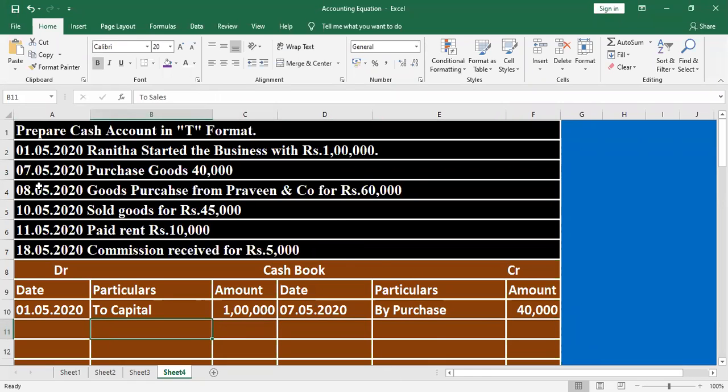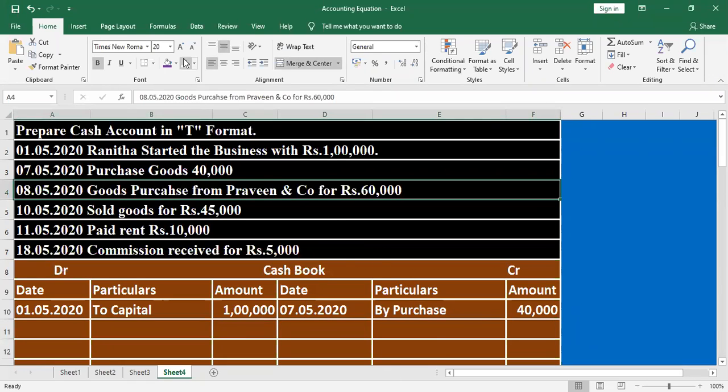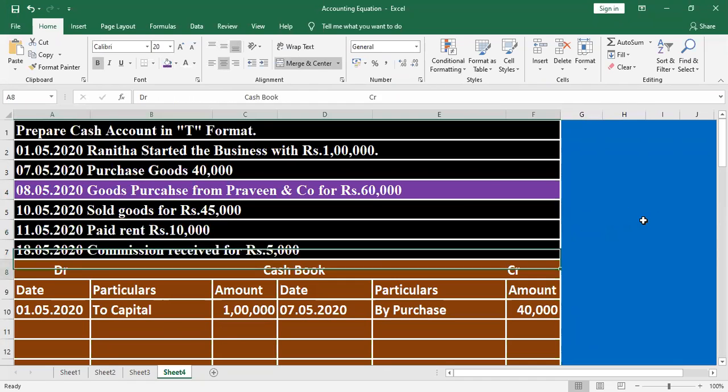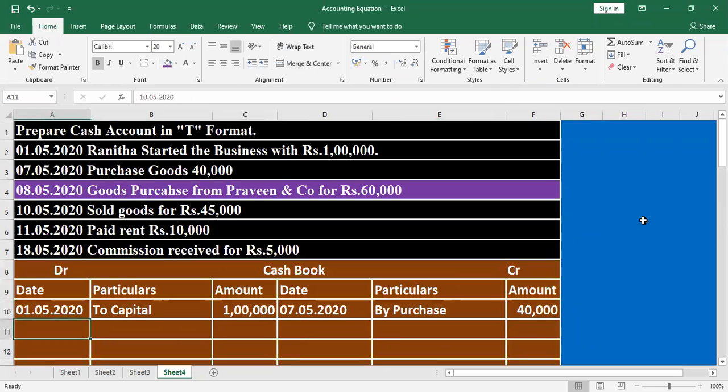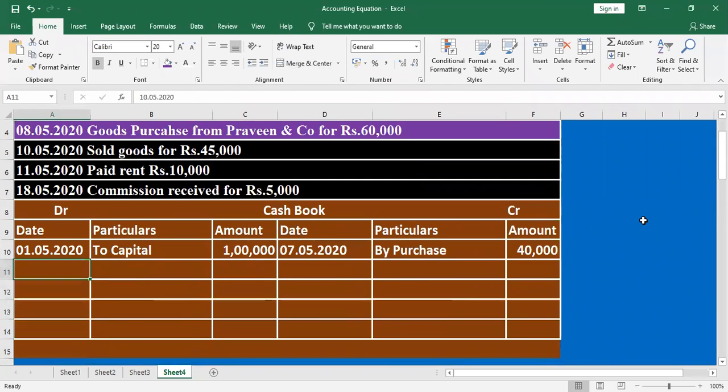Goods purchased from Praveen and Co. Is it a cash transaction or a credit transaction? Look at the transaction: credit transaction. Leave it, don't consider it. The next one.